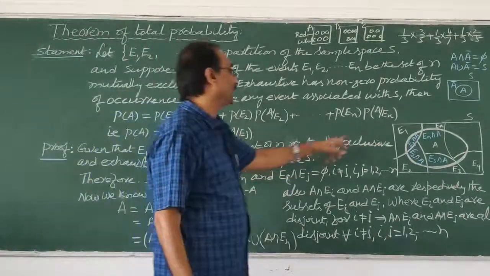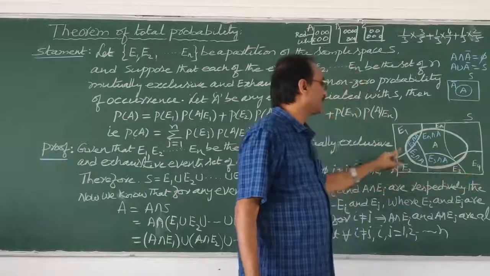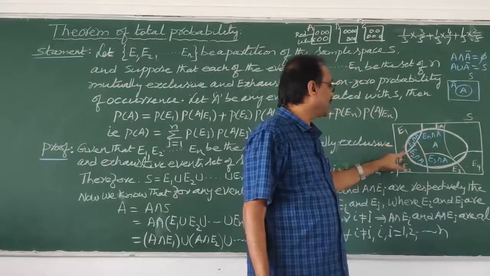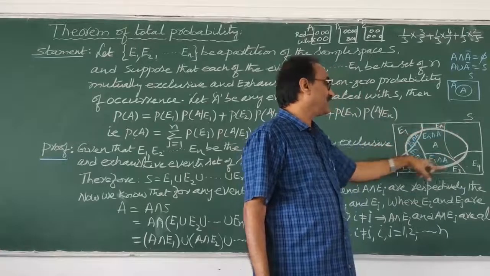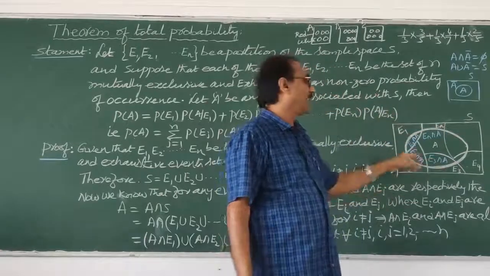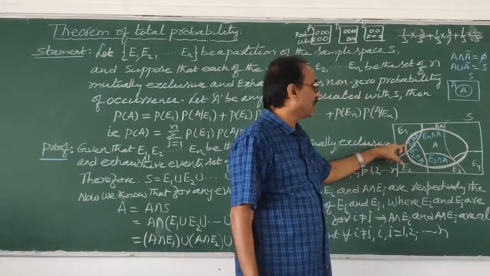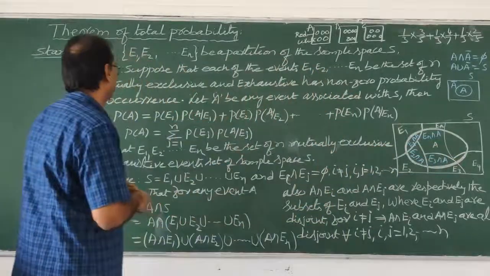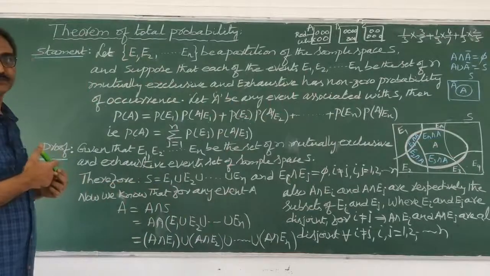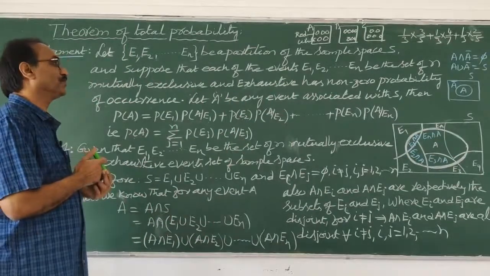Now, the diagram I have given here, so I explained the diagram also. There is a sample space, in the sample space n events are there which form a partition, and A is the event which is common to all. I have shown it here. Understood? Okay, very good. Now let us move to the proof.